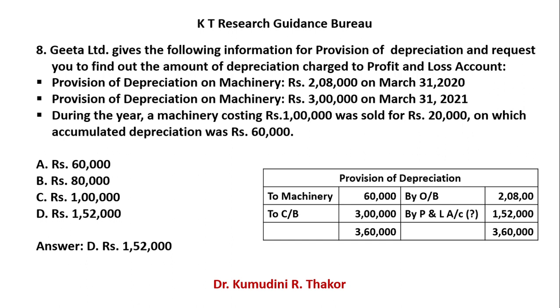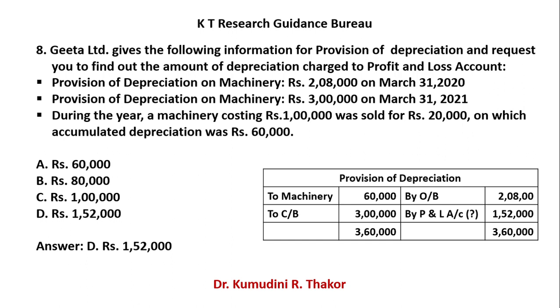Then find out the difference. That difference is 1 lakh 52,000. So keep in mind one thing. In exam, first of all, find out your answer, and then compare that answer with ABCD so that you can reply correctly and speedily.